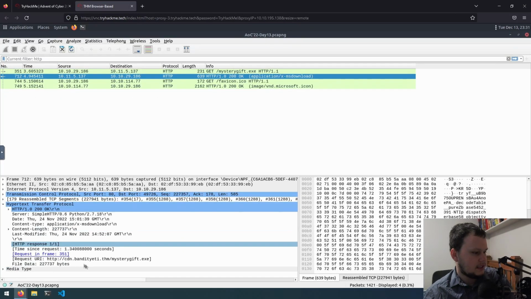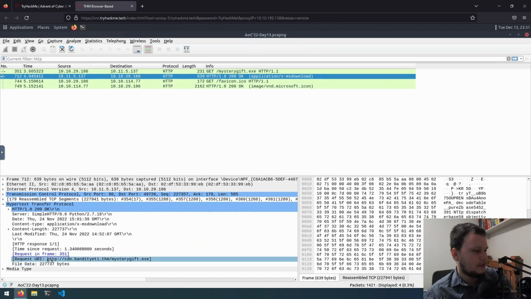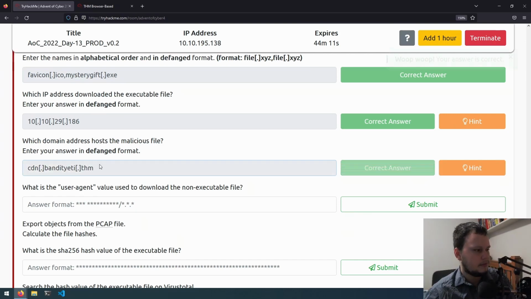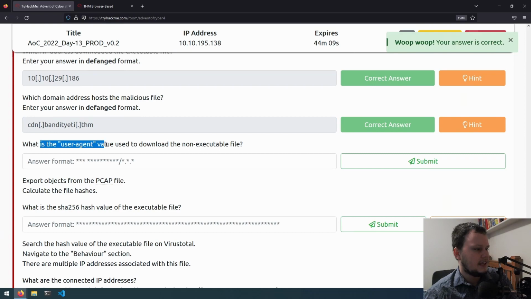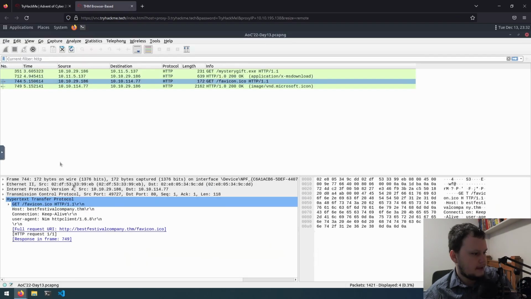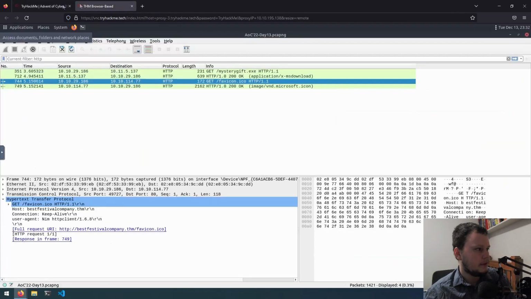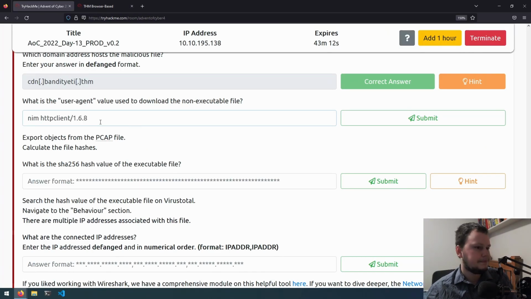Which domain address hosts the malicious file? Okay, here we go. We can see right here in the request URI, it's got the URL there. So this is cdn.bandityeti.thm. What is the user agent value used to download the non-executable file? And the user agent is here, Nim httpclient, slash the version, 1.6.8.